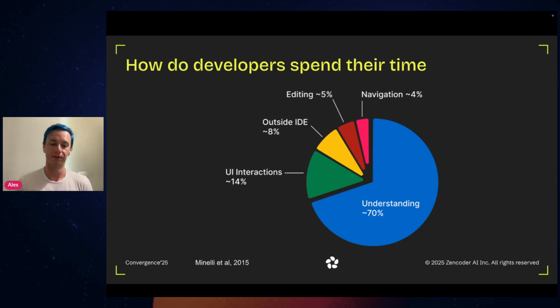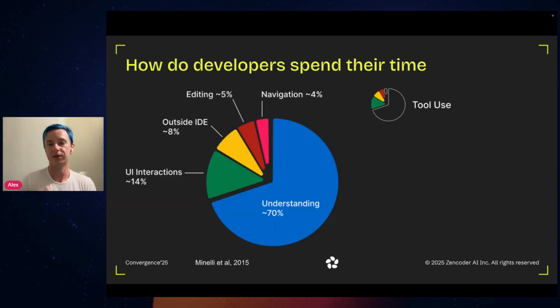Now, if you overlap these with what we just discussed about agents, about their agentic patterns, we will see that, first of all, we have tool use, right? So to do editing, to do UI interactions, of course, you need to use tools. To do planning, you need to, of course, understand what you are planning about, right? You need to probably spend some time outside of IDE or maybe navigate around. For reflection, of course, you also need to understand the requirements, the code, and so on.